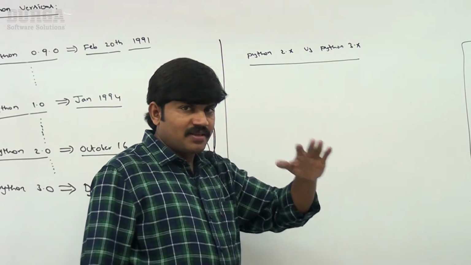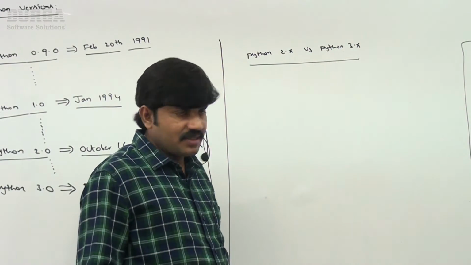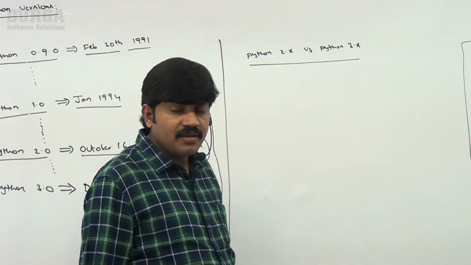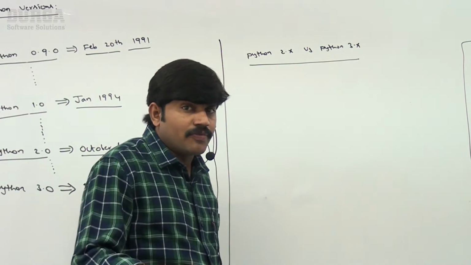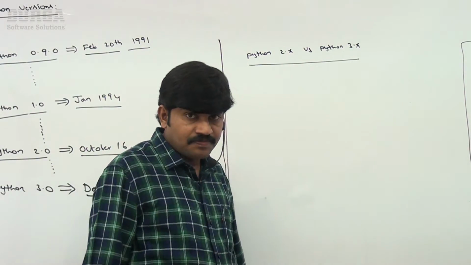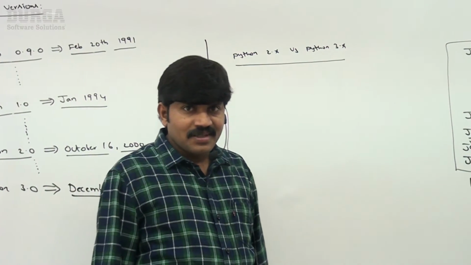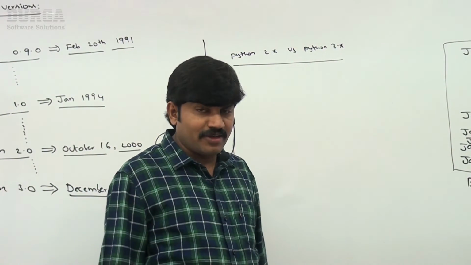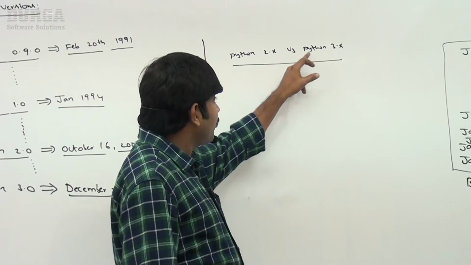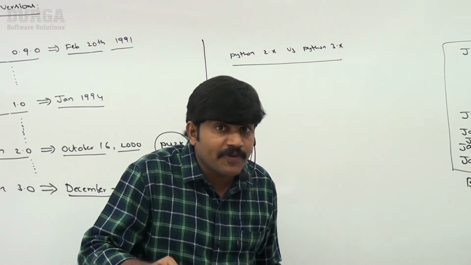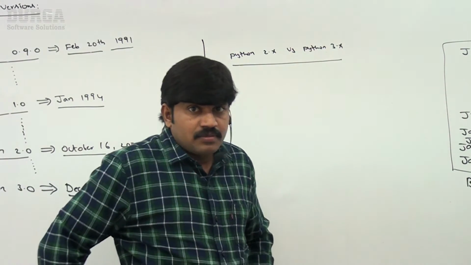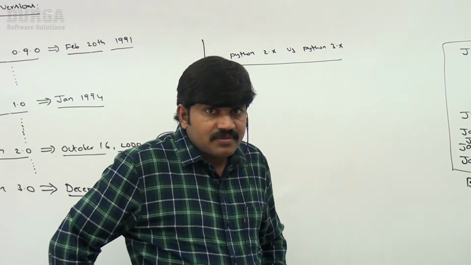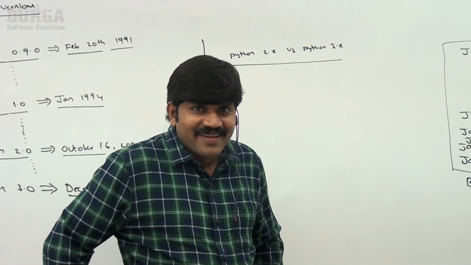If I install Python 3.x, 3.7 or 3.6, is it going to provide support for Python 2.x or not? Respond. With this knowledge, you can tell very easily. Yes or no?